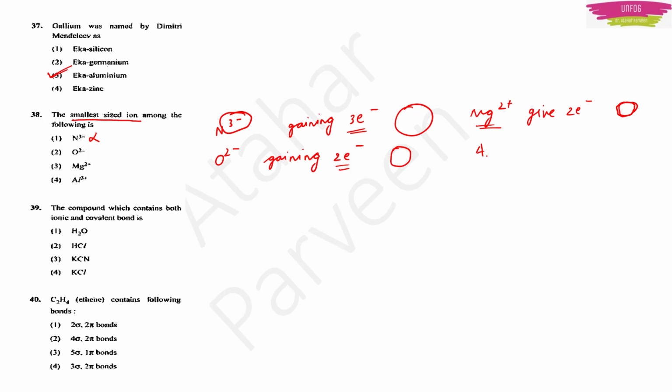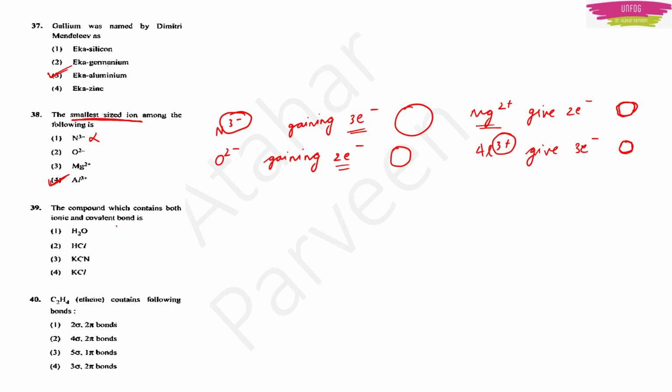Then we have Al3+. Aluminium is again a metal, but here it is giving out 3 electrons, so it will have an even smaller size than magnesium. Now he was asking for the smallest sized ion. So here aluminium will have the smallest size ion.